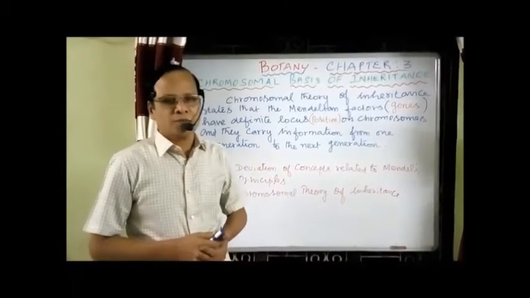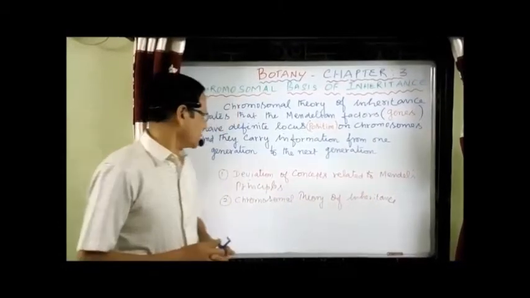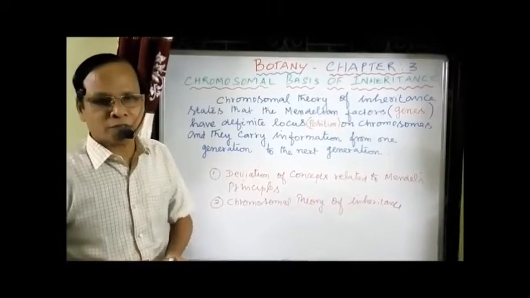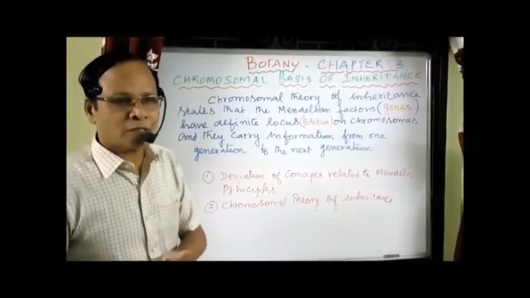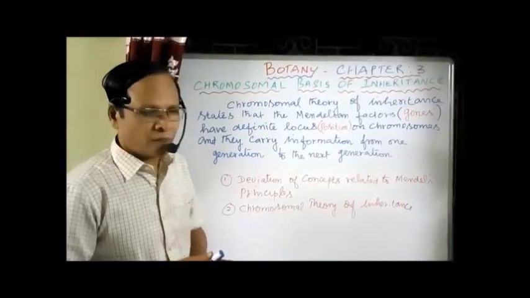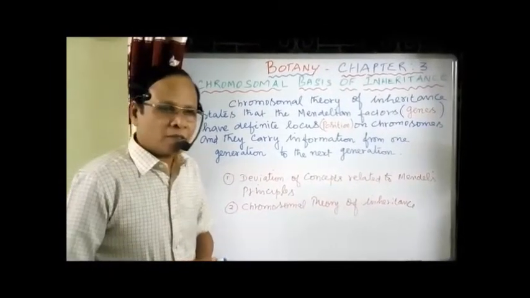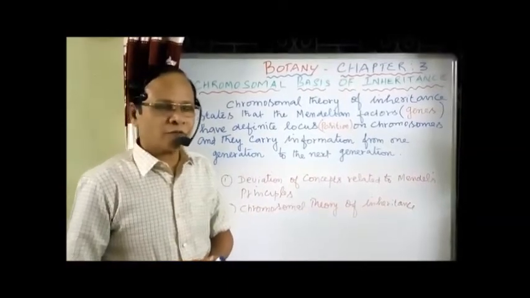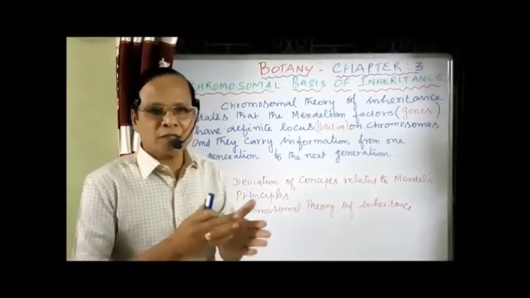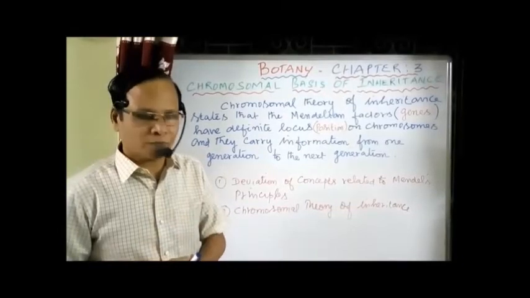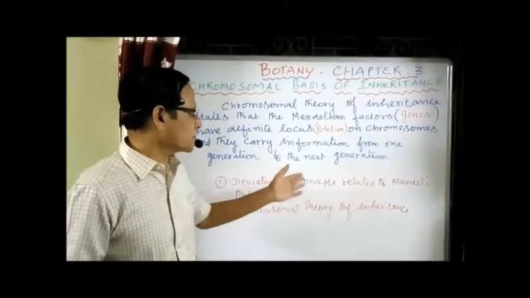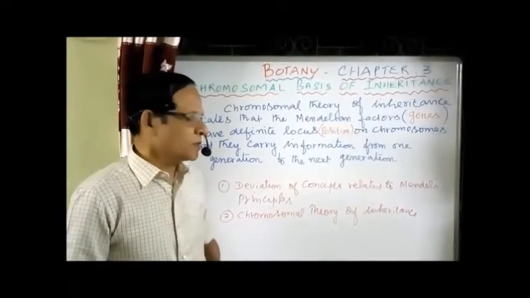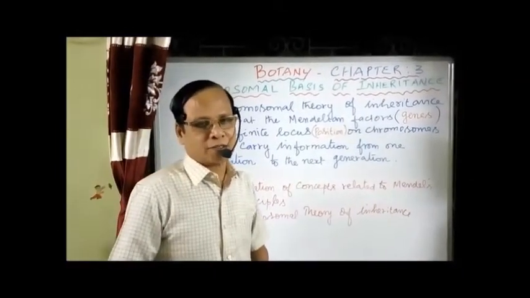In this lesson, we have to discuss deviations of concepts related to Mendelian principles. For example, Mendel did not explain crossing over and the phenomenon of linkage. These are all deviations from Mendel's principles. So we have to study the deviation of concepts related to Mendel's principles, and also the chromosomal theory of inheritance.